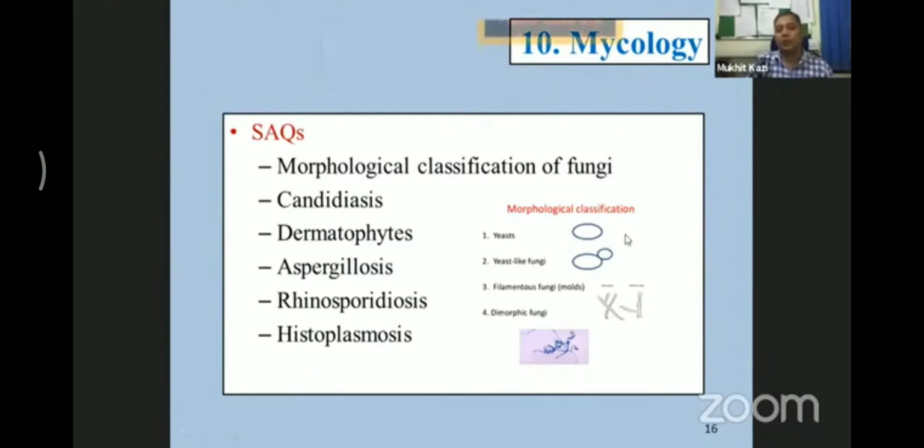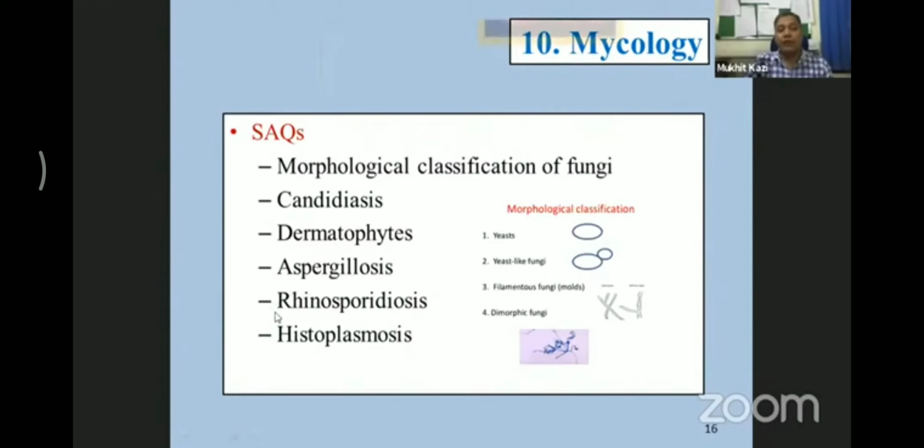Yeast is Cryptococcus neoformans, yeast-like is Candida albicans, filamentous fungi is Aspergillus, and dimorphic fungi are Histoplasma and all those. Okay, so you have to remember the dimorphic fungi also. The other important short answer questions which you can expect from mycology are candidiasis and dermatophytes. These two are very important, and of course aspergillosis and rhinosporidiosis.